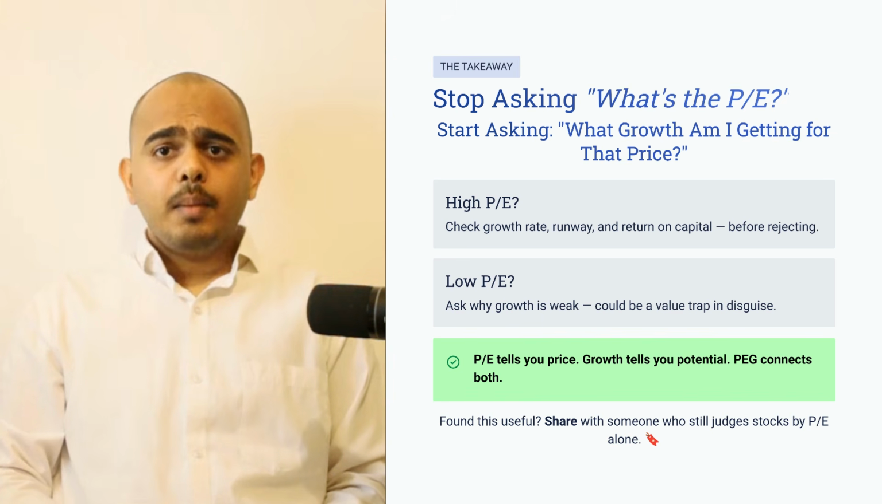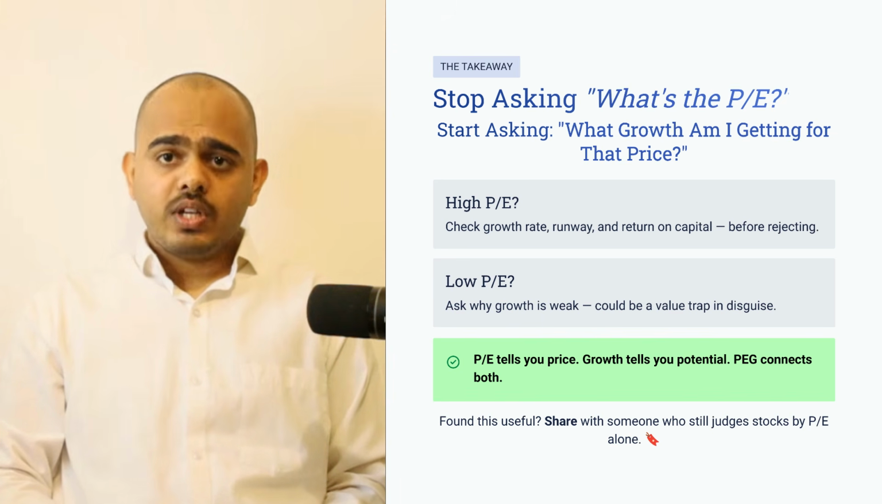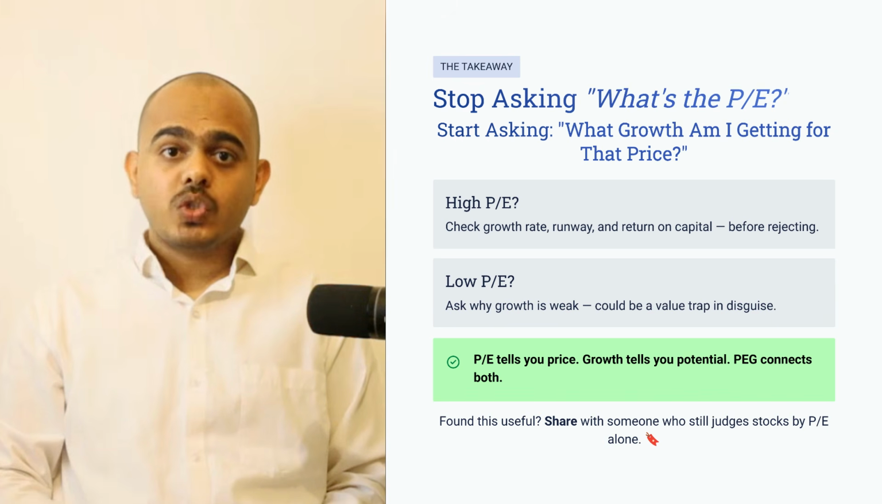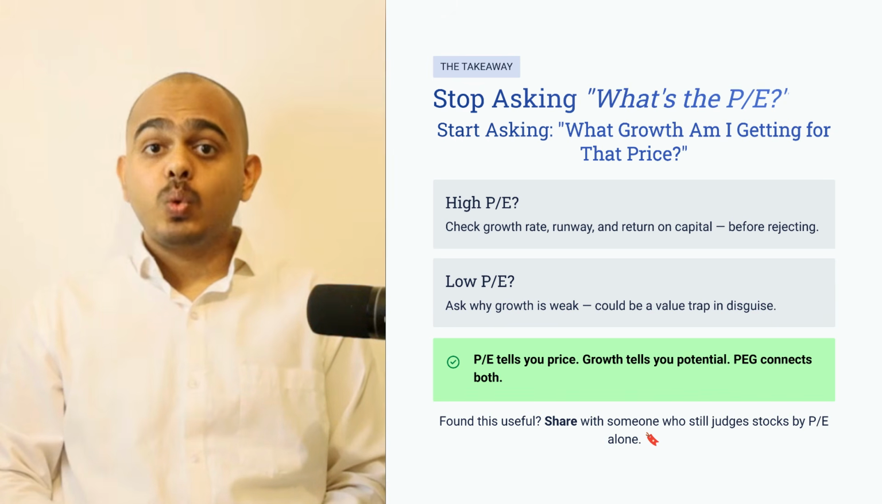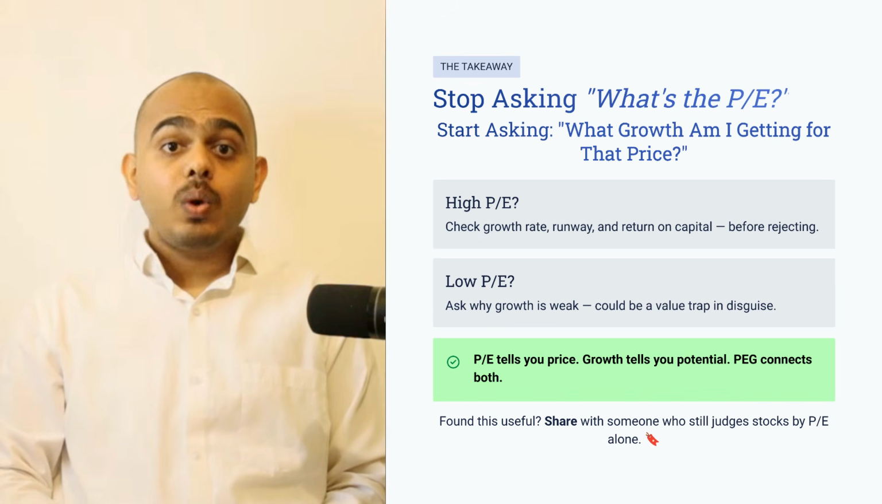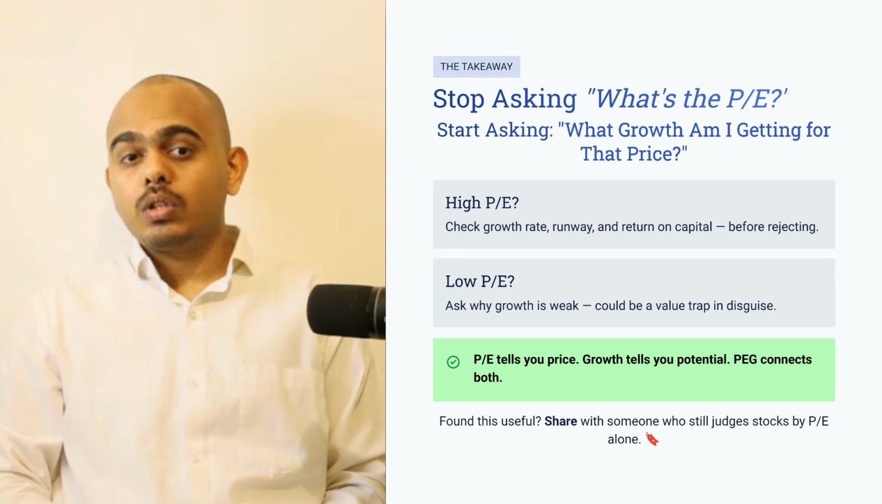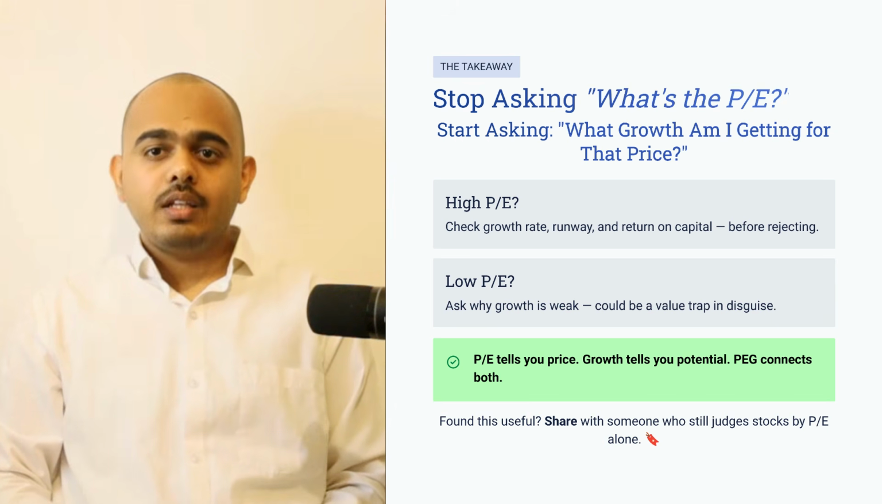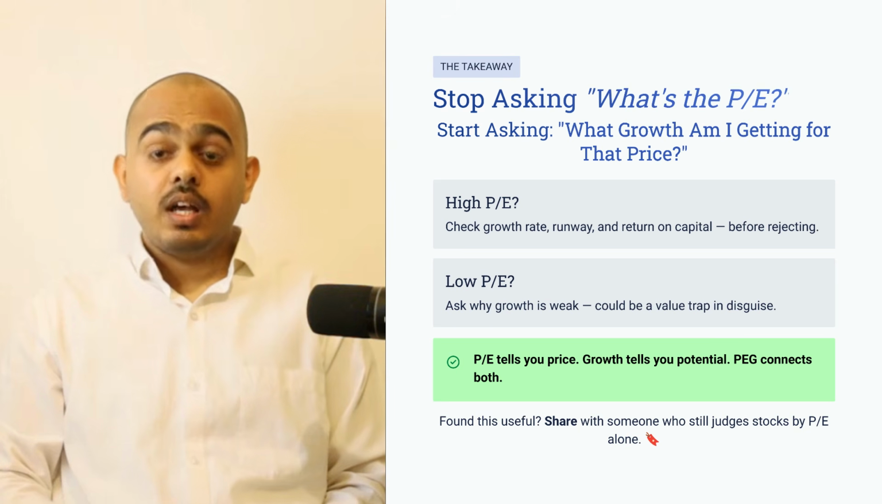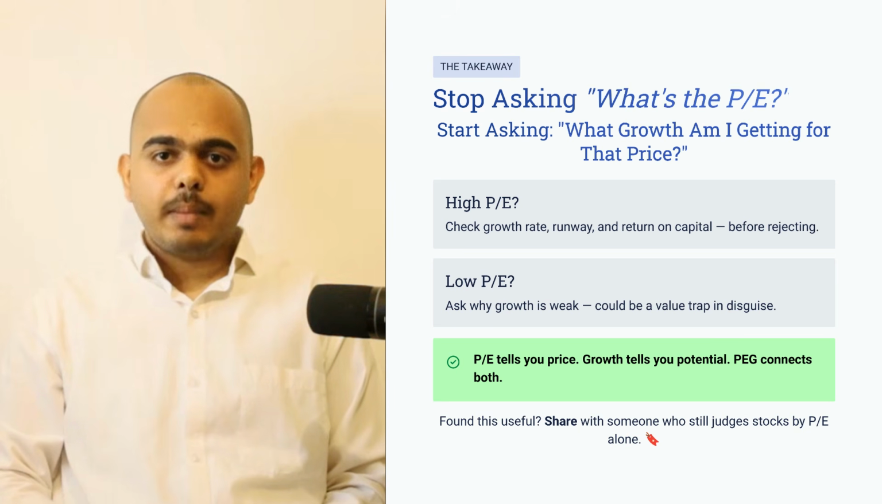Here is the lesson. PE tells you price, growth tells you potential. PEG connects both. Cheap looking stocks can be expensive and expensive looking stocks can be attractive. Never ask only what is the PE. Ask what growth am I getting for the price. That one shift in thinking can stop you from rejecting winners too early and buying traps too confidently.